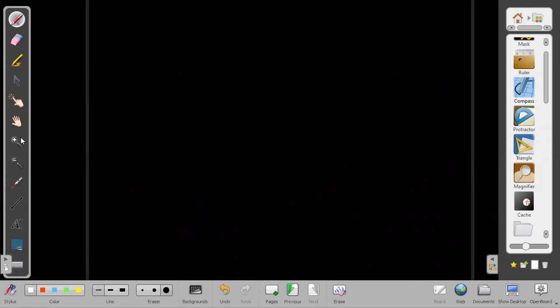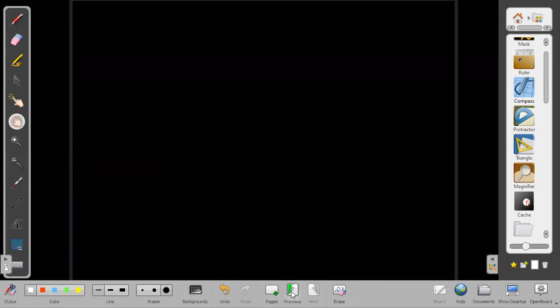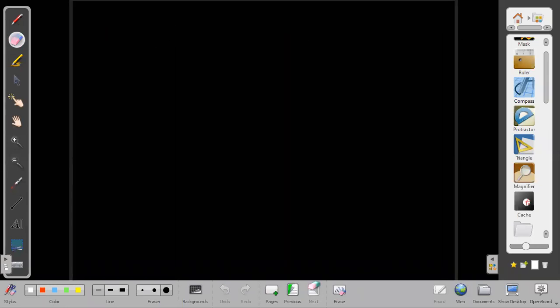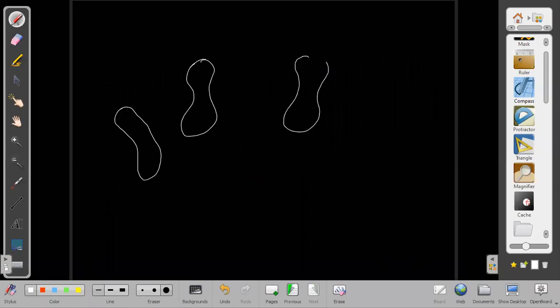Now I will take some center of mass formula. Wait a second. This was just my aim, to develop a little bit of intuition. So I developed the intuition that the center of mass tells us about balancing, and it also tells us about projecting a particle. If I project a particle, let us say I'm throwing a bigger body, maybe a rod or some complex shape, and it is here in this way, and it is here in this way.